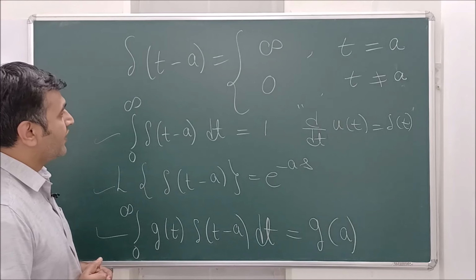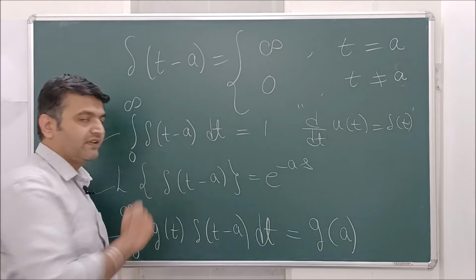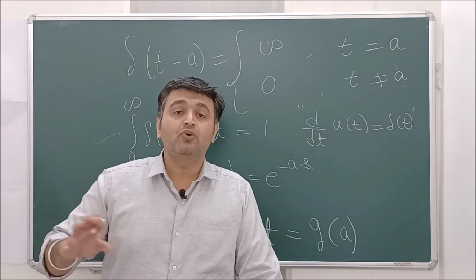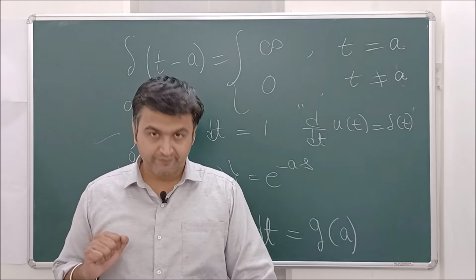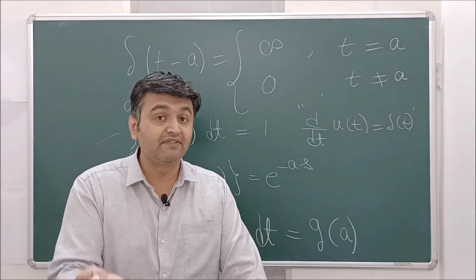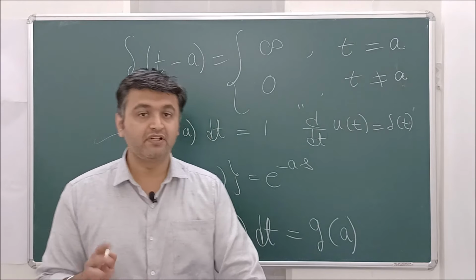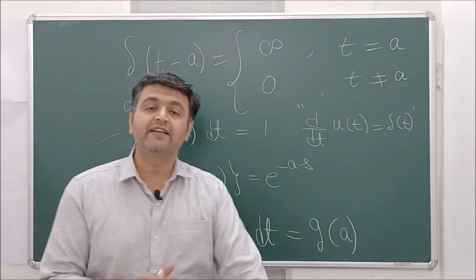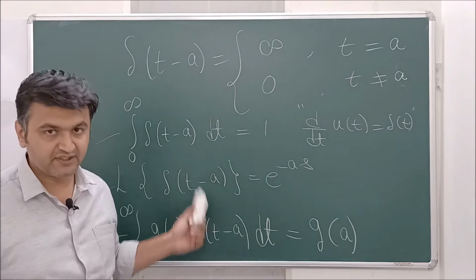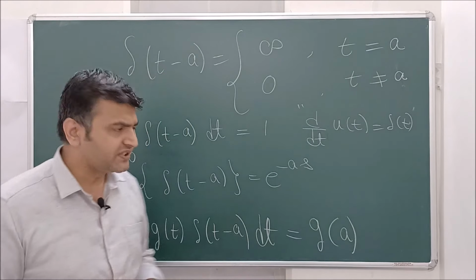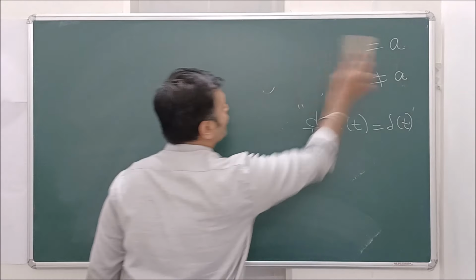Okay, now this is the function and this is the integration. To prove that the integral is 1, what we are going to do is construct a sequence of functions that will approach the delta function. You have studied sequences of numbers approaching a number, right? Today we are going to construct a sequence of functions that will approach this function, and then we will take the help of those sequences of functions to find the integration and the Laplace transform. So let us try to construct the sequence of functions that will approach the delta function.